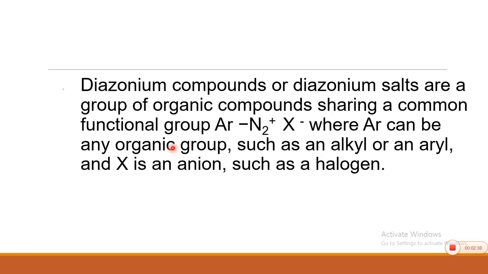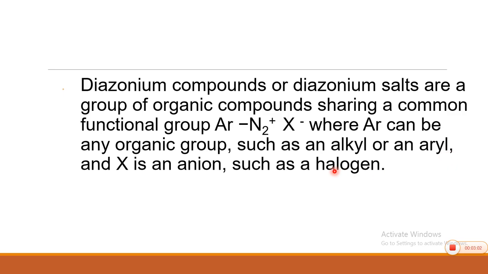Okay. So, the first basic question is, what are diazonium salts? You will be asked, what are diazonium salts? So, diazonium salts or diazonium compounds are the group of organic compounds sharing a common functional group Ar(N2)X. This N2 has a positive charge, X has a negative charge, where Ar can be an organic group such as an alkyl or aryl group.